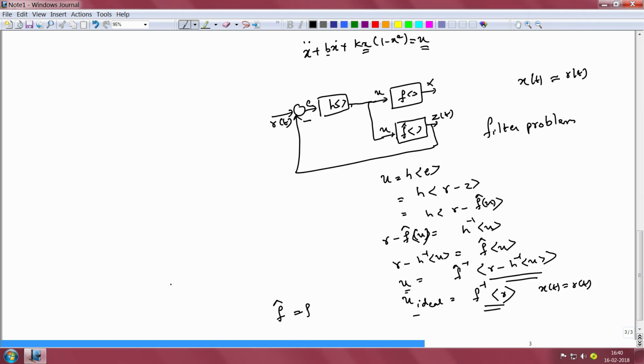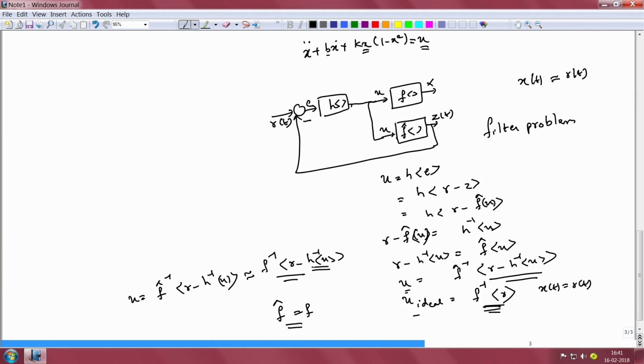And the second thing is that if you look at the expression U equal to F cap inverse of R minus H inverse of U, this would be approximately equal to F inverse of R minus H inverse of U when this particular condition is valid. And if you compare this expression with what we desire, we see that we are very close to what we desire, with the exception that we have this extra term as one of the independent variables for the function F inverse.